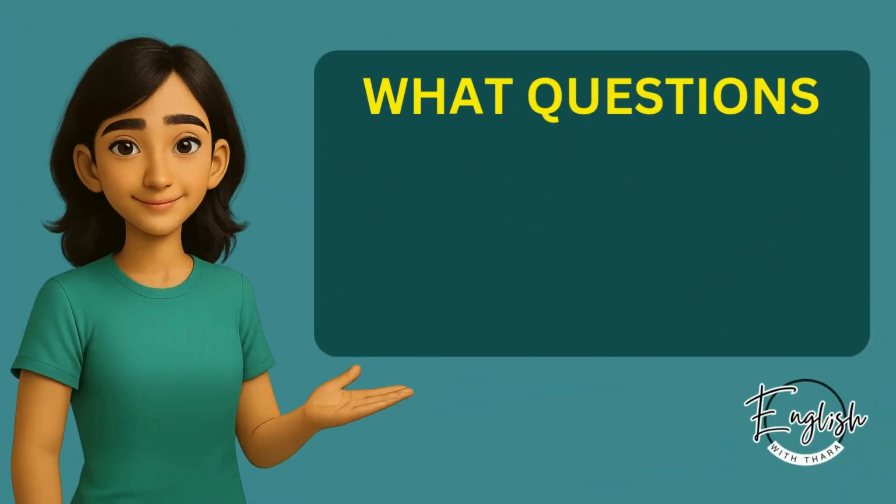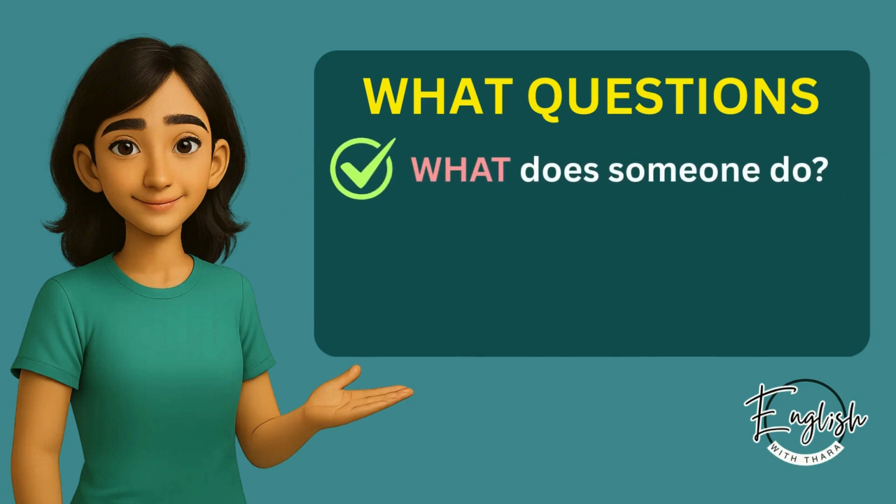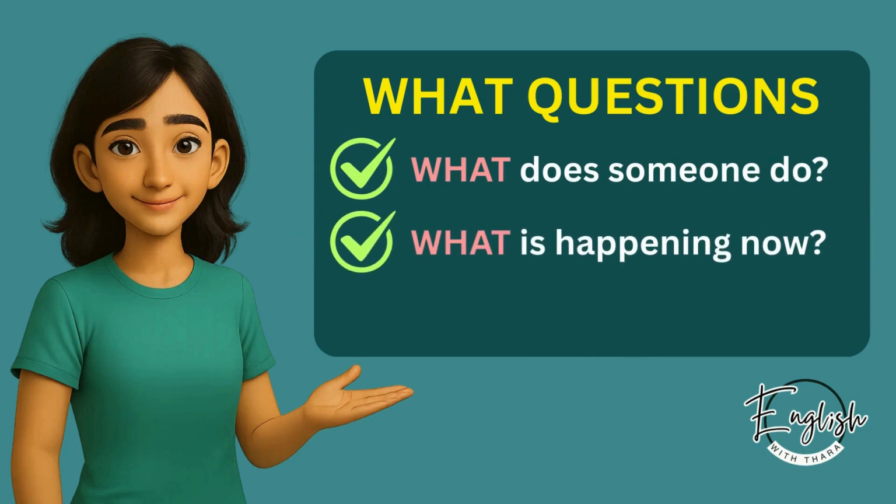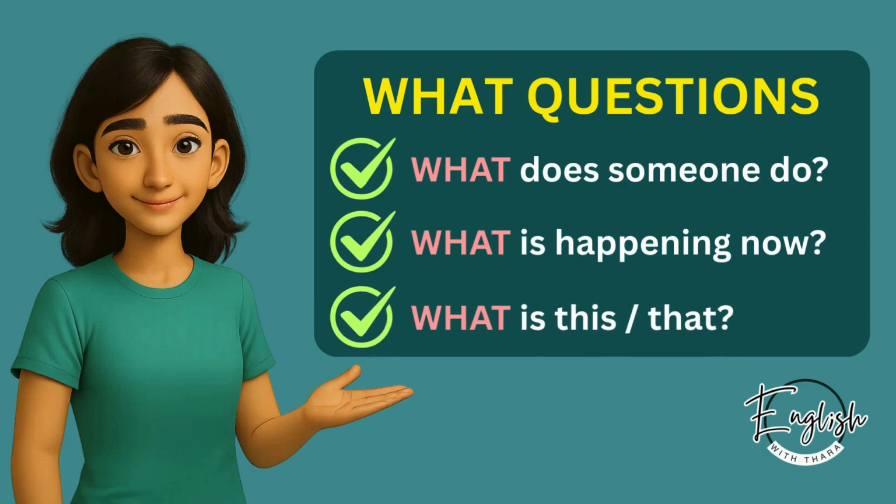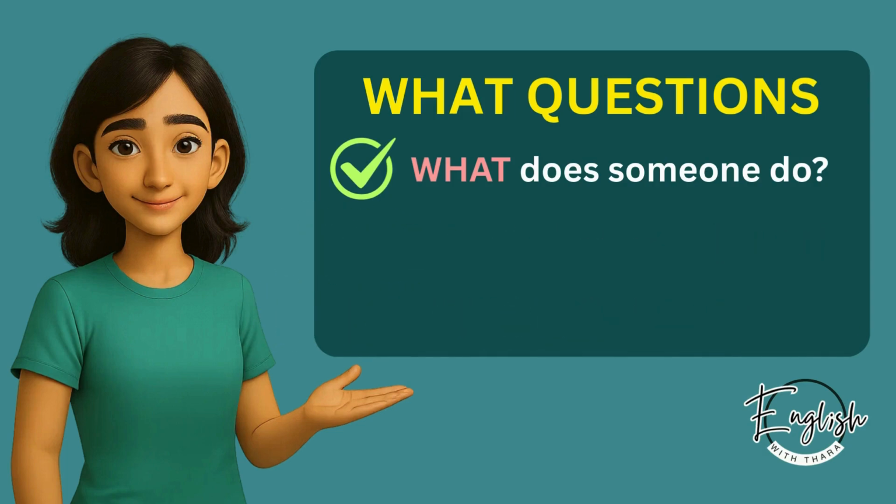Next, let's look at what questions. What questions are also used in three common ways. First, what does someone do? Next, what is happening now? Finally, what is this or that? Let's start with what does someone do, with some simple examples.